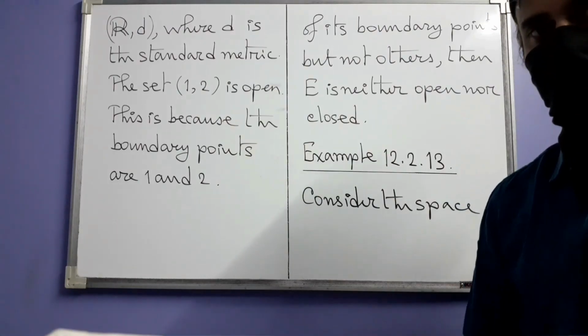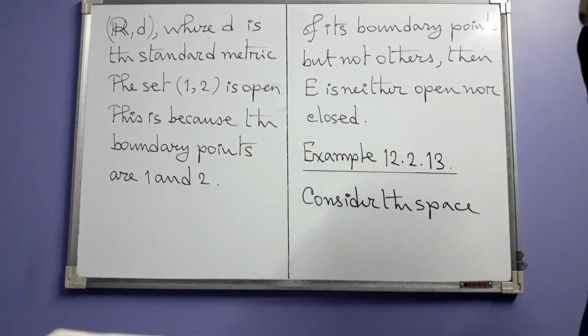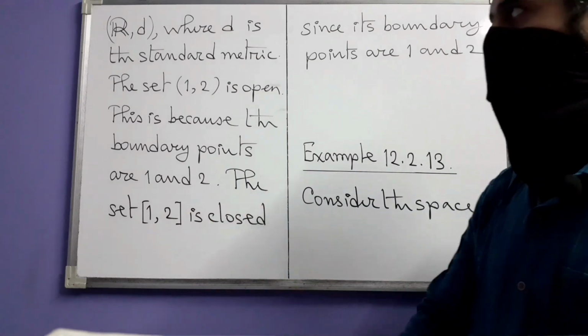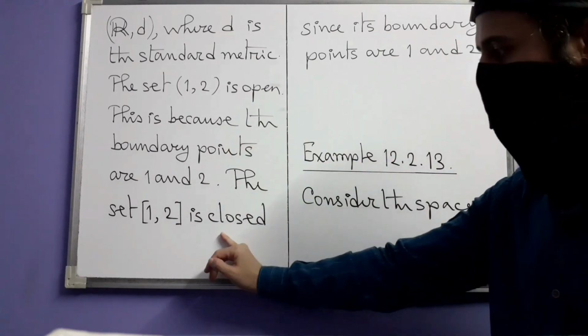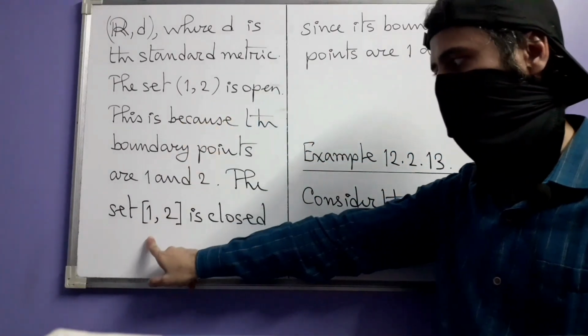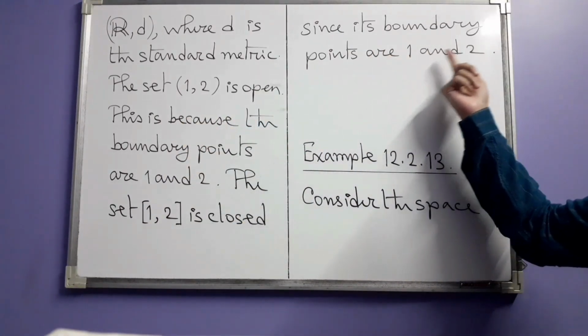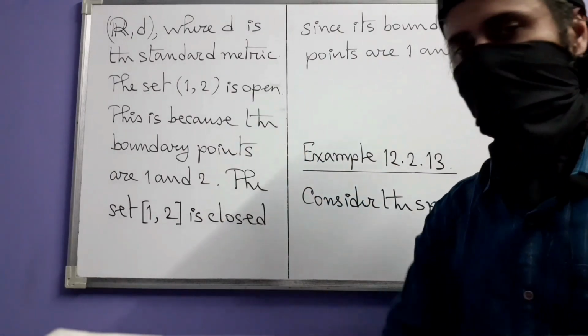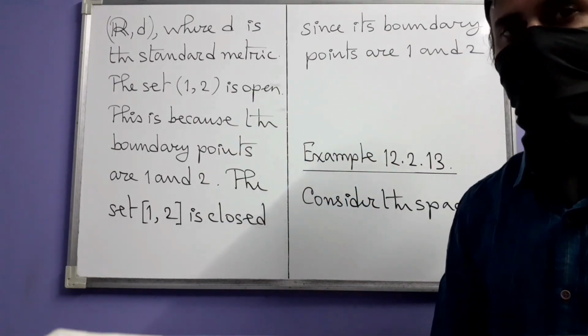That is why by definition this is open. If we instead consider this closed interval in R, then this is a closed set, because just like this open interval, this closed interval also has the boundary points 1 and 2. Here, however, both of them belong to the set. That is why it is closed by definition.